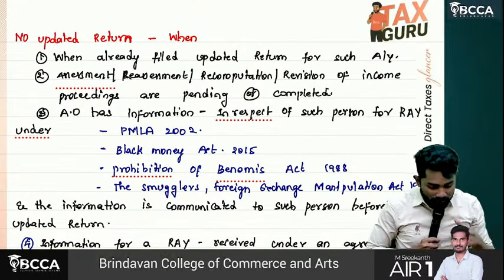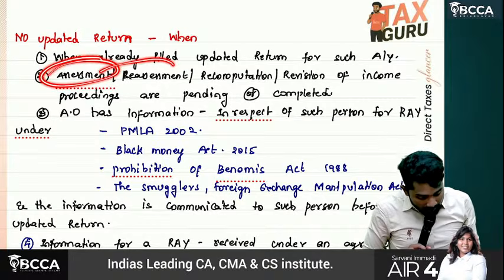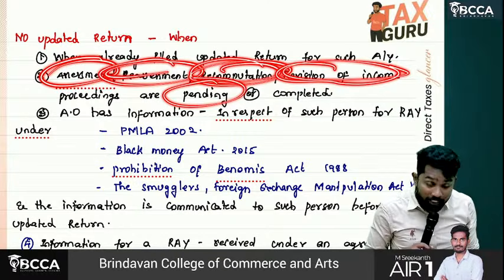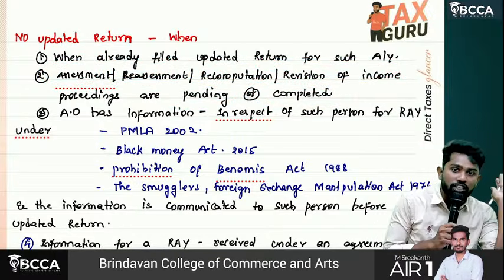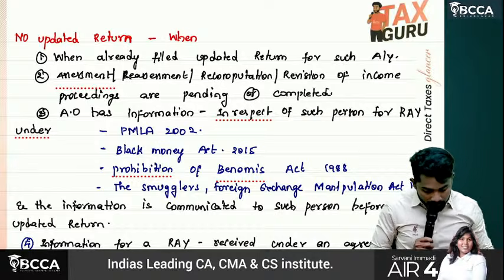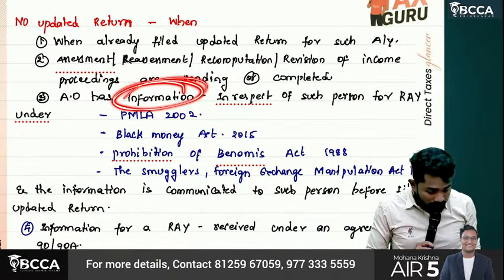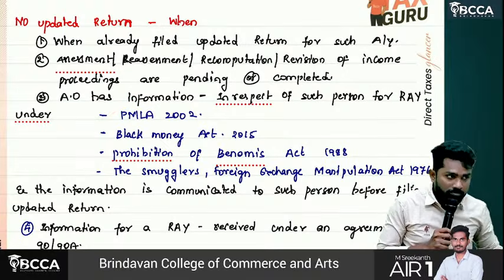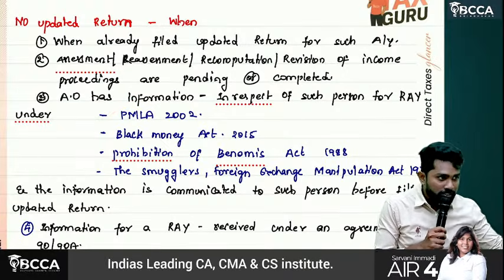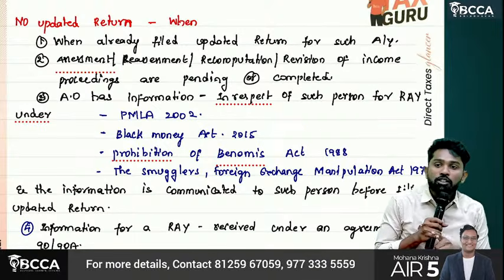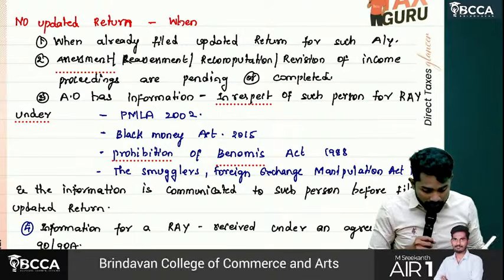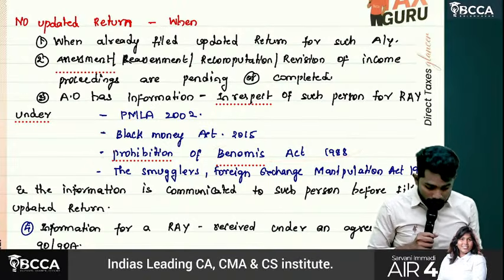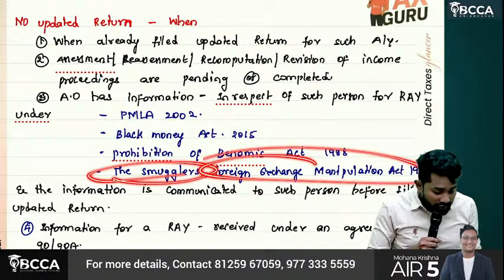Okay. Then if assessment, reassessment, recomputation or revision proceedings are already pending or completed, then also you cannot go for updated return. Also, if the AO has information in respect of such person under the Prevention of Money Laundering Act, I mean, they already came to know that he did something suspicious and they had information under the Prevention of Money Laundering Act, Black Money Act, Prohibition of Benami Property Transactions Act, or under the Smugglers and Foreign Exchange Manipulators Act.